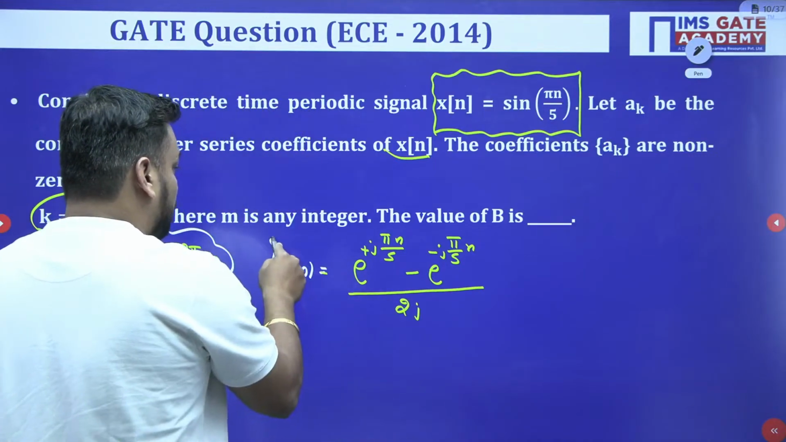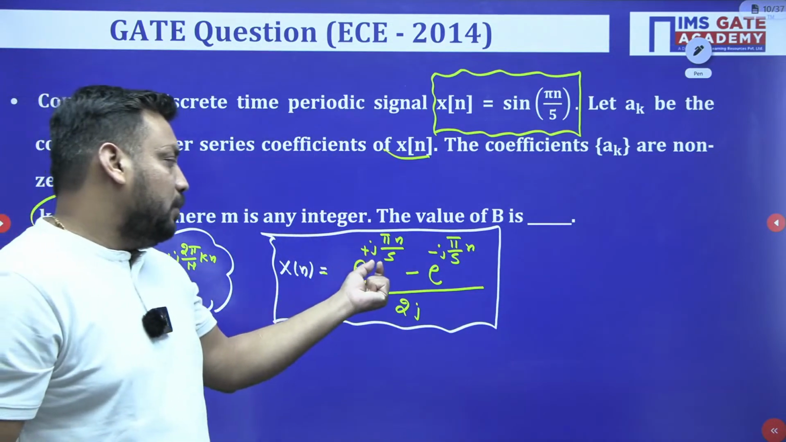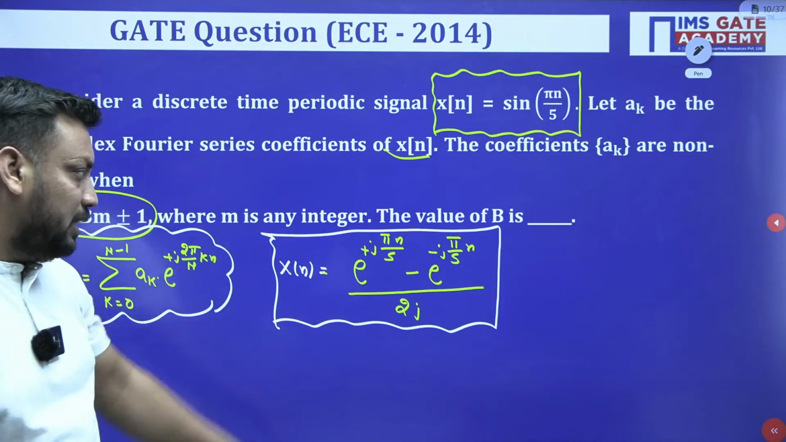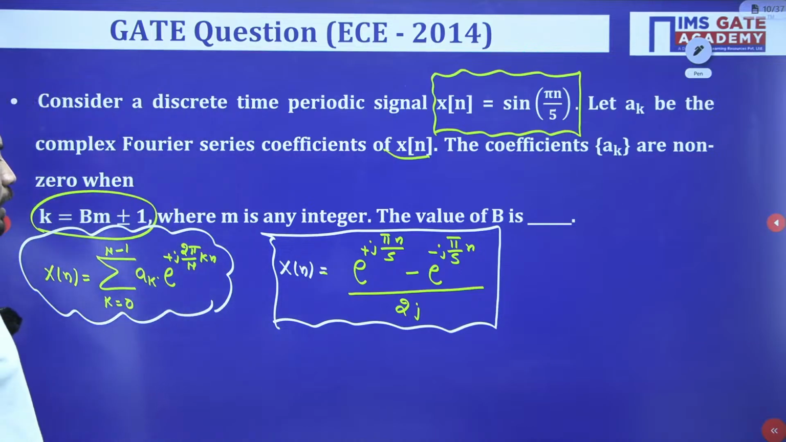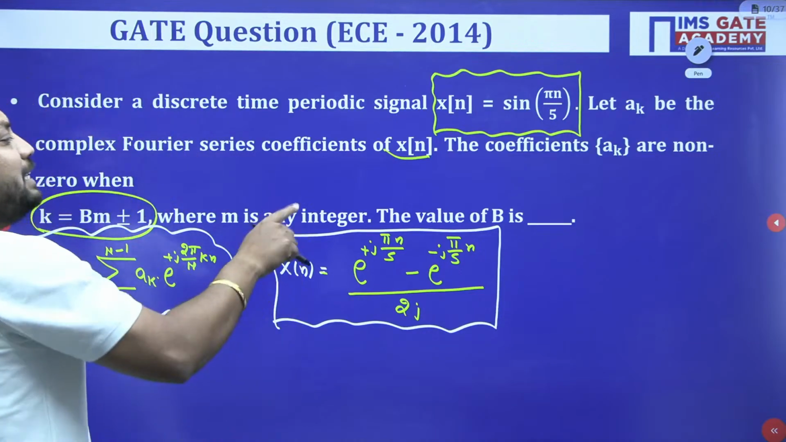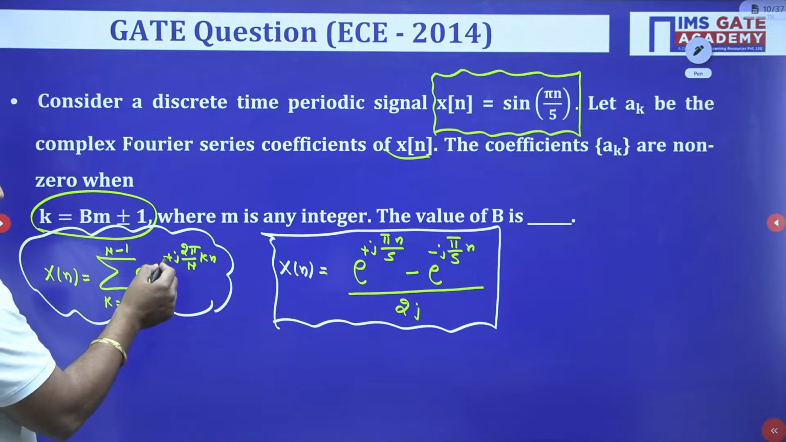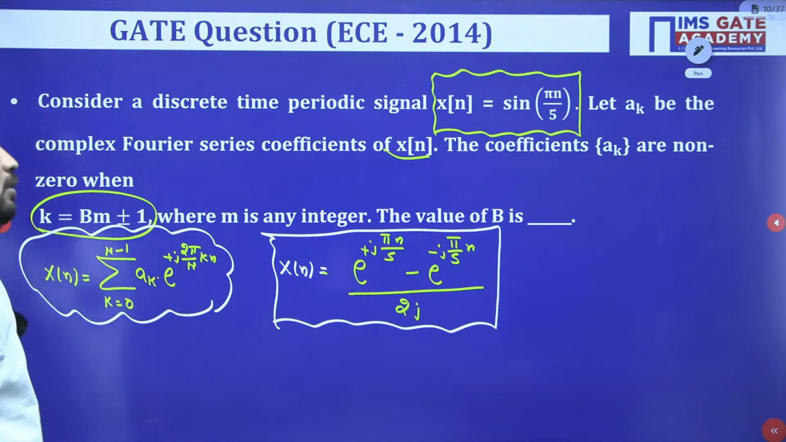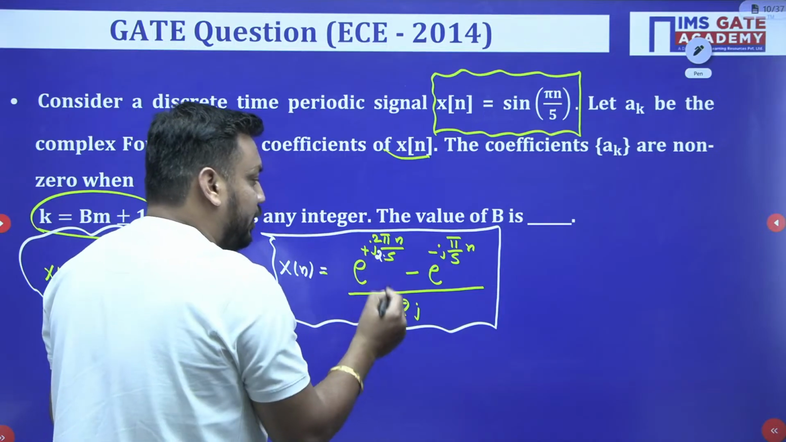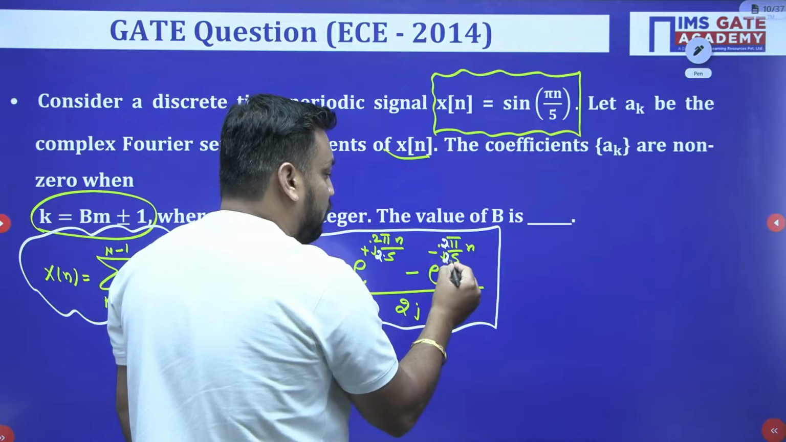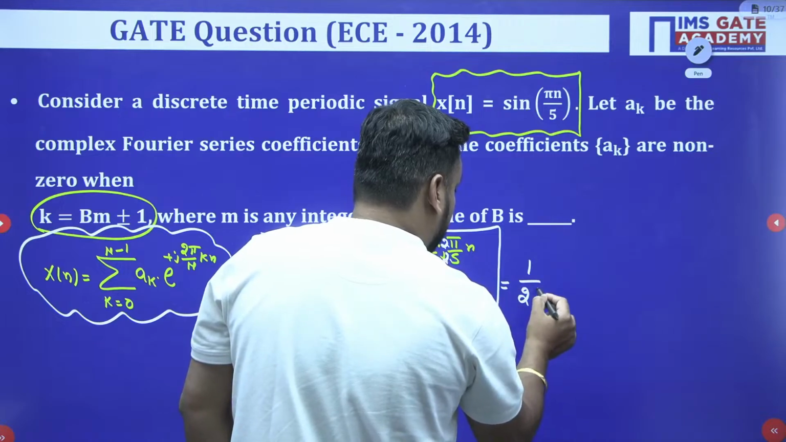I hope this is clear to you guys. So this is your x of n: e to the power plus j pi n by 5 minus e to the power minus j pi by 5 into n, upon 2j. Now student, you can tell me, what is the capital N here? Because if I want to compare with the exponential coefficient, it will give me e to the power j 2 pi by capital N into kn. And here it is pi only. So again I have to multiply with 2 in numerator and denominator. And once I multiply, this equation will be like this. I am just writing 1 by 2j separately.